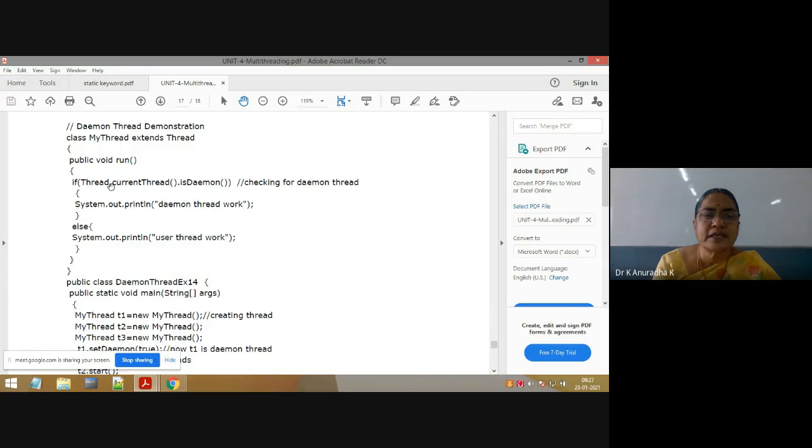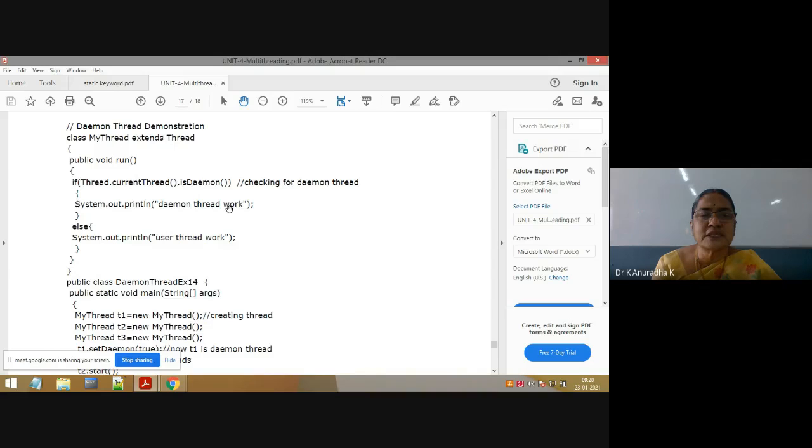So inside the overriding run method, Thread.currentThread().isDaemon(), no? Suppose let us assume that our T1 thread is executing. T1 means already I have set T1 as daemon, no? Suppose T1 thread is executing this run method, then what will be the output? If T1 thread is executing this overriding run method, then you will get the output as daemon thread works.